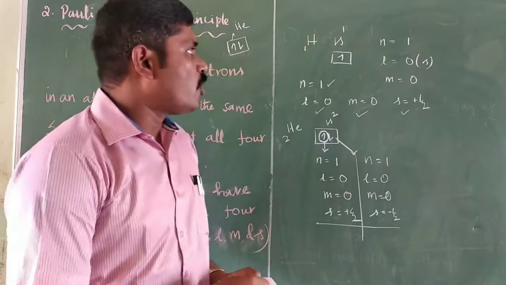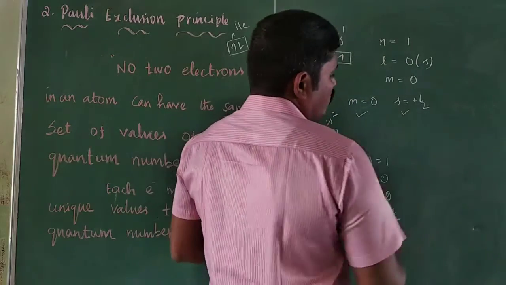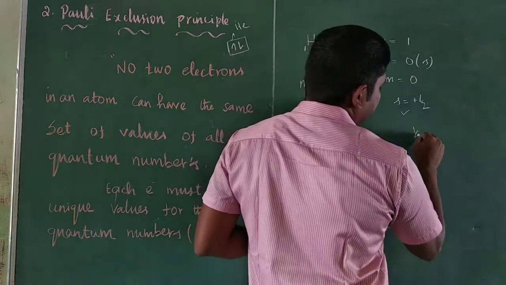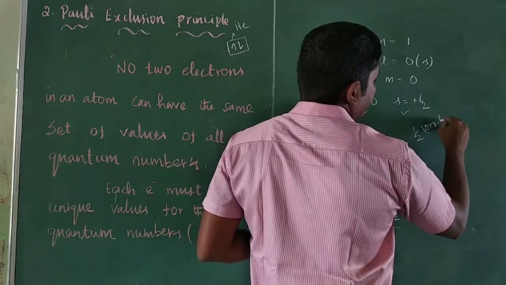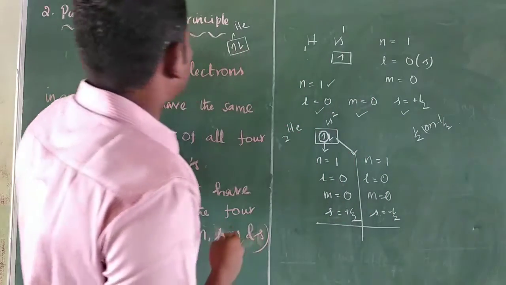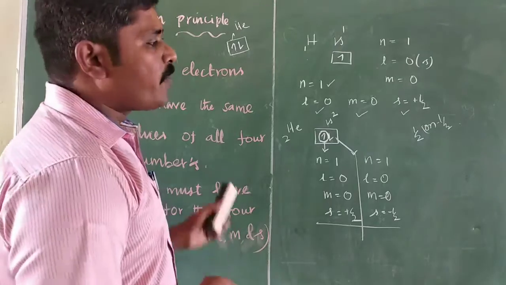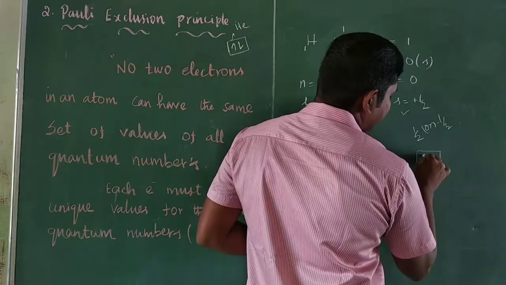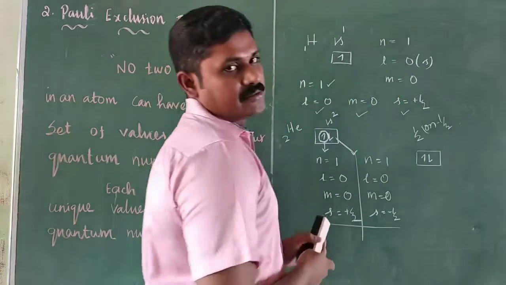Already you know that the spin quantum number value is only plus half or minus half. According to the Pauli exclusion principle, each orbital has a maximum of 2 electrons.